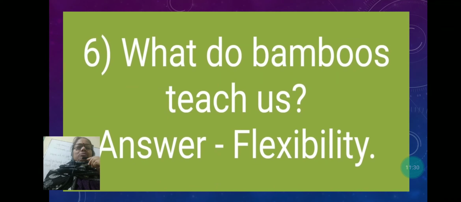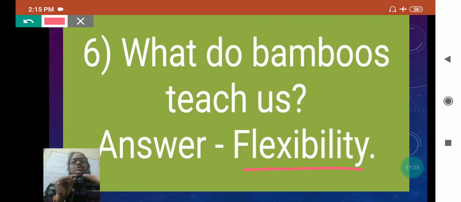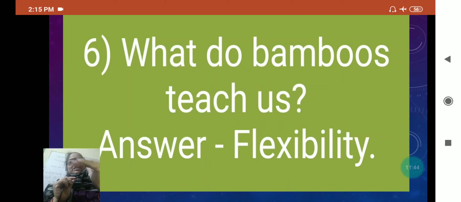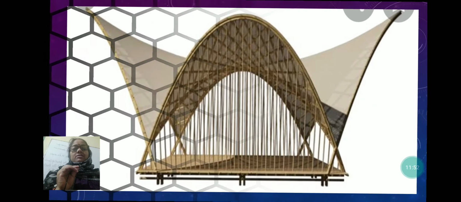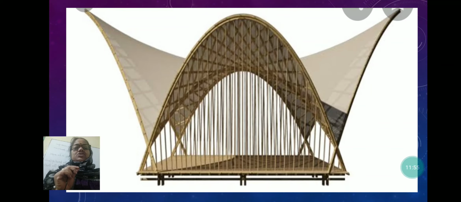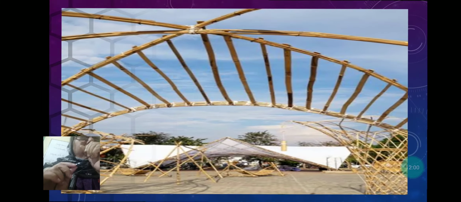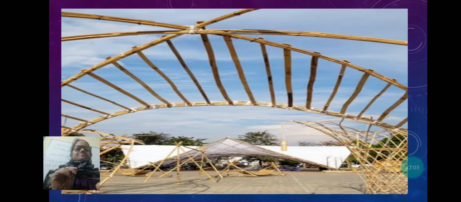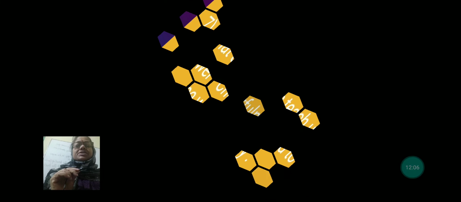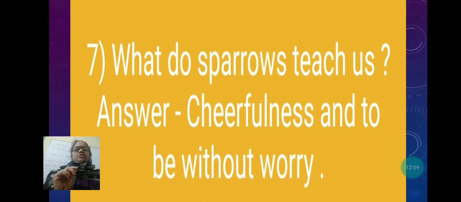Now, what do bamboos teach us? It teaches us flexibility. My dear, bamboo is a tall grass, a very tall plant, and whenever the wind comes, it bends nicely and the wind passes through it, and thus it teaches flexibility. And due to its flexibility, I am showing you many wooden furnitures are made. See, so beautiful furnitures made out of bamboo because of its flexibility. It is used in the house also, especially kacha houses.